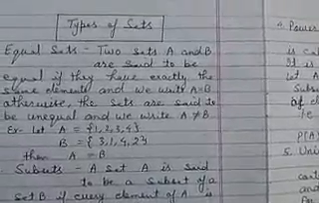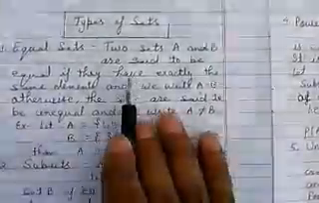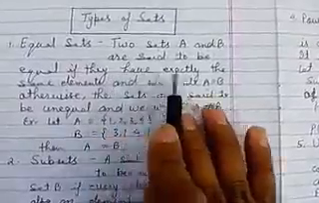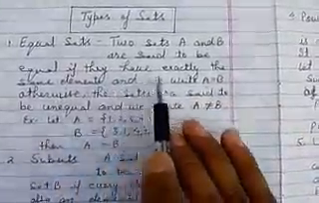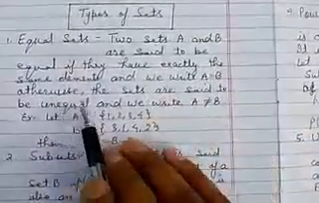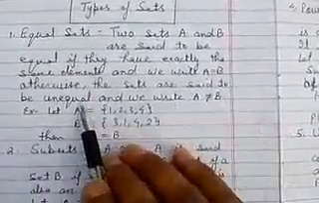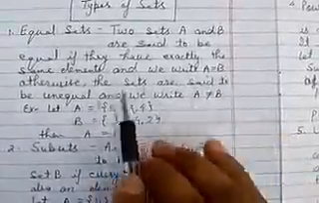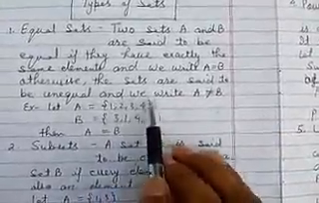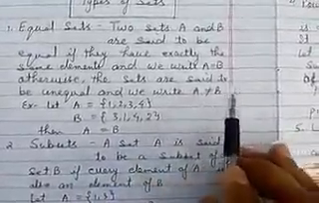First is equal sets. Two sets A and B are said to be equal if they have exactly the same elements, and we write A = B. Otherwise the sets are said to be unequal, and we write A ≠ B.